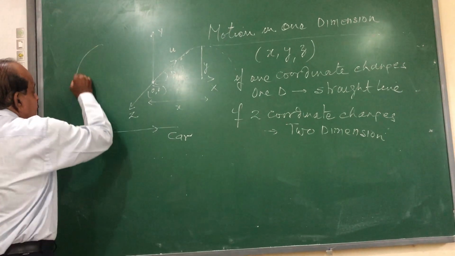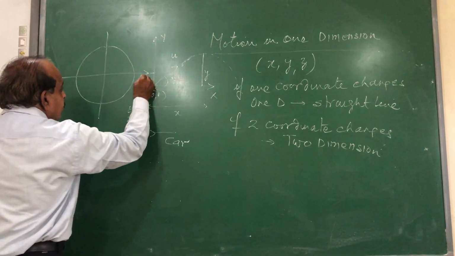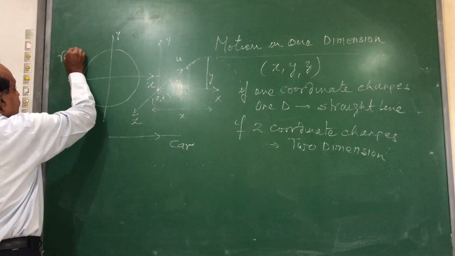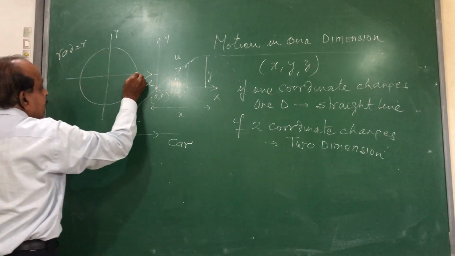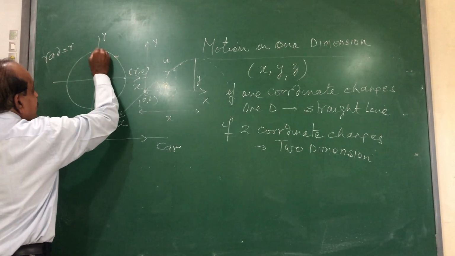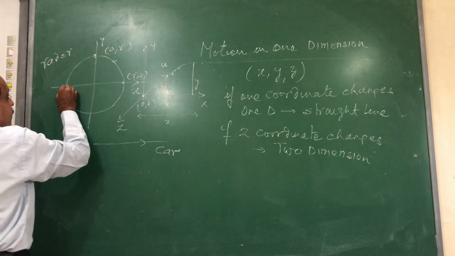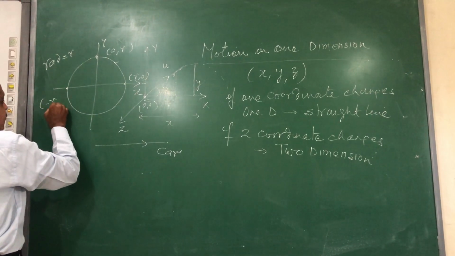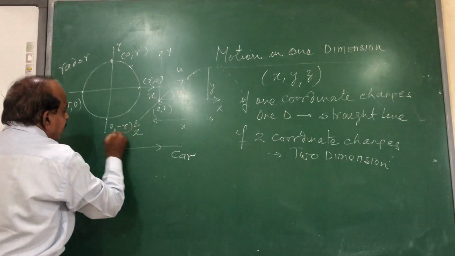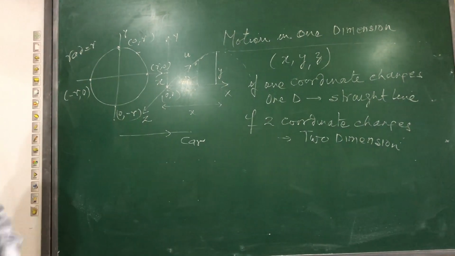A particle moving on a circular path. Suppose these are the two perpendicular axes, x-axis and y-axis. Let the radius of this circular path be r. When the particle is here, x coordinate is r, y coordinate is 0. When it reaches the top, x coordinate becomes 0, y coordinate becomes r. Here x coordinate becomes minus r, y coordinate is 0. Here x is 0, y coordinate is minus r. So any motion in a circular path is a two-dimensional example.